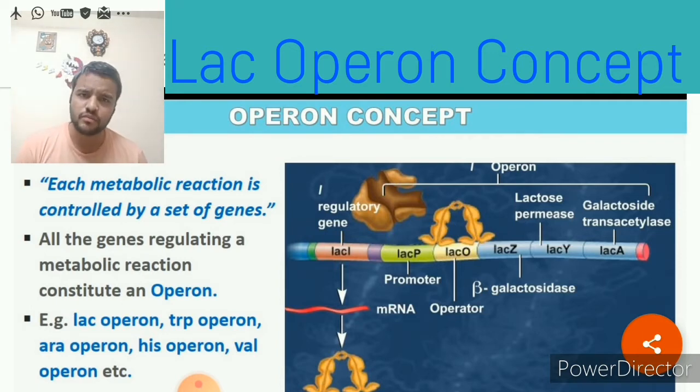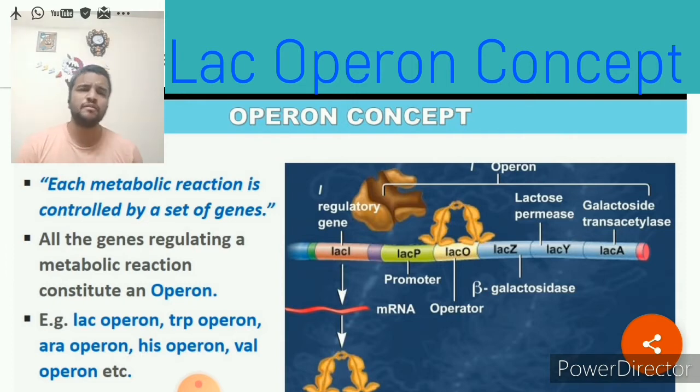With the help of the Lac Operon concept, which is studied in the E. coli cells, we are going to study the regulation of gene expression. This Lac Operon concept was studied by two scientists called Jacob and Monod. So what was the concept?